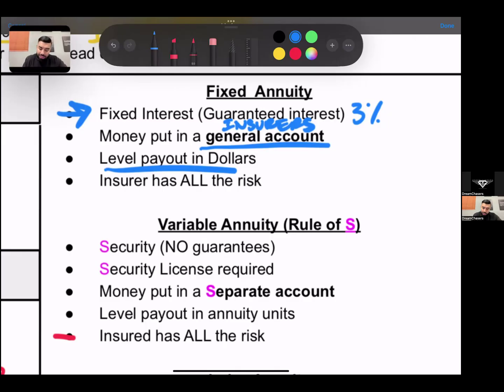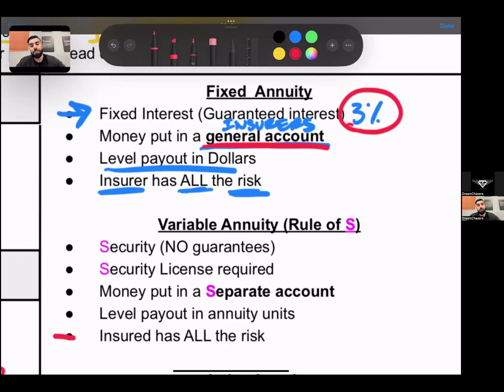And lastly, the insurer is taking all the risk. Okay, so the company is taking all the risk. Why? Number one, they're putting the money in their general account, but most importantly, they're guaranteeing you a 3% interest rate.